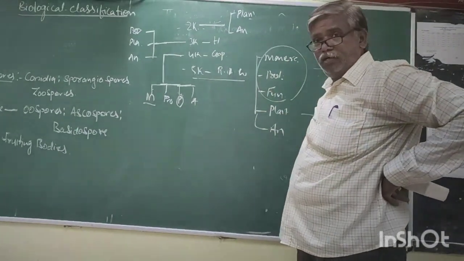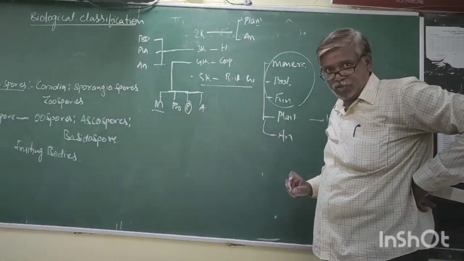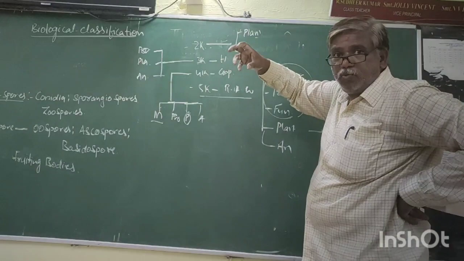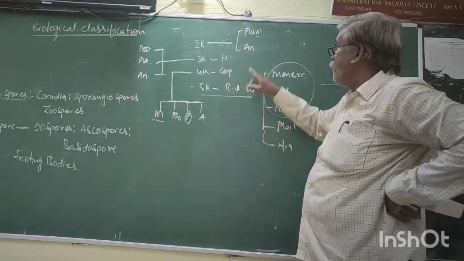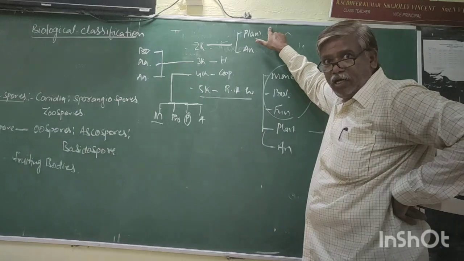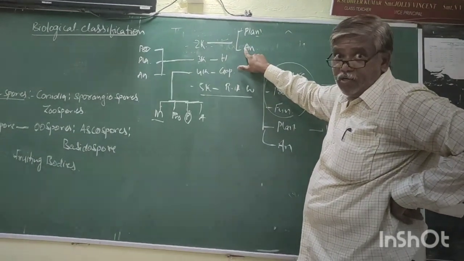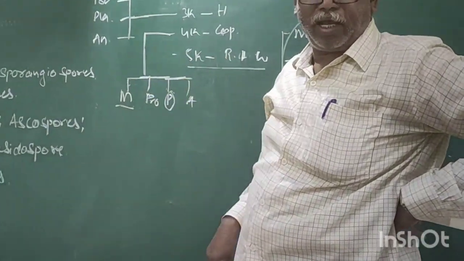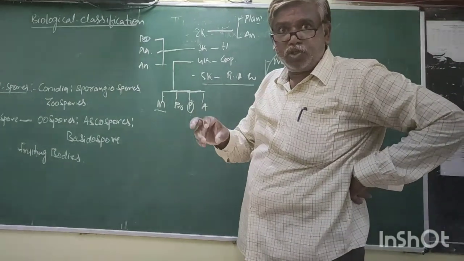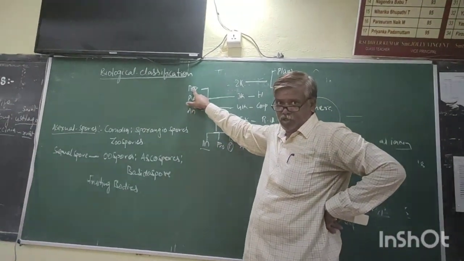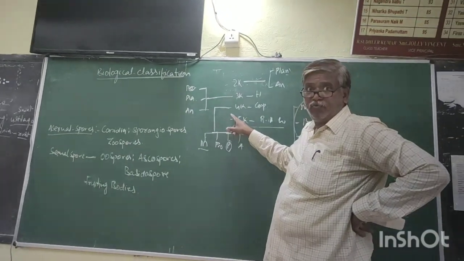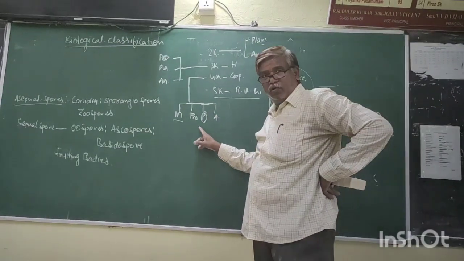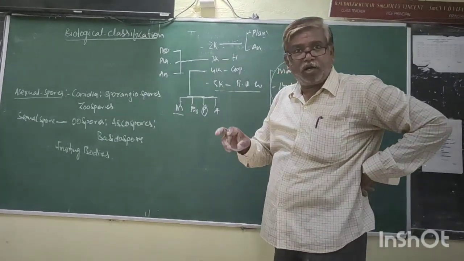But where are they included? Some are plants, some are animals. That means the 2 kingdom classification is a failure. There is no correct position for unicellular organisms. Unicellular plants are there, multicellular. Unicellular animals are there, multicellular animals. After the 2 kingdoms, 3 kingdoms is there, that is Haeckel. Haeckel gave the correct position for unicellular organisms, that is called Protista. Next, the 4 kingdom classification gave the correct position for prokaryotes. Now the 5 kingdom classification gave the correct position for fungi.